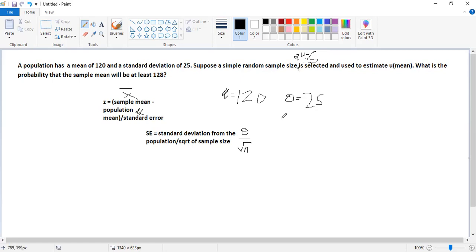So the sample size 45 will mean that n is equal to 45. And they are saying, find the probability, or what's the probability that the sample mean is at least 128. So we know that our sample mean is what? 128.